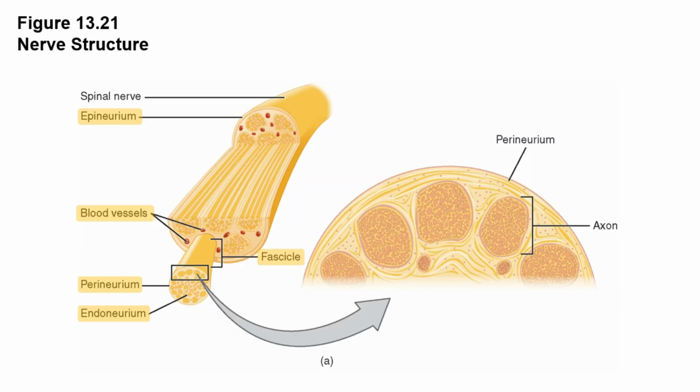Figure 13.21 examines the basic structure of nerves. The endoneurium is a delicate areolar connective tissue membrane that wraps each individual axon. Axons are bundled into clusters called fascicles, with the perineurium serving as the connective tissue that wraps each fascicle. Scattered blood vessels are found between the fascicles within the nerve. All of the blood vessels and fascicles within the nerve are bound together by the superficial epineurium.